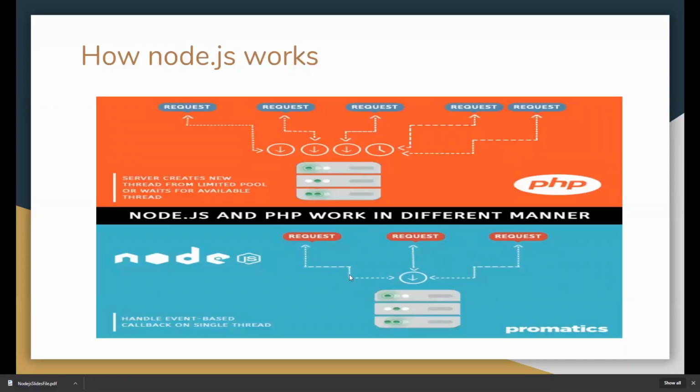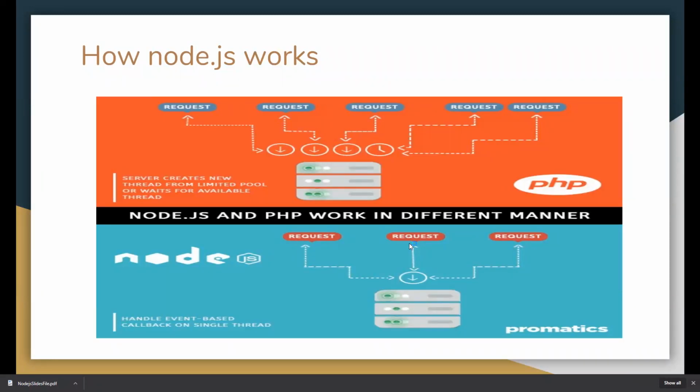But in Node.js, we can send multiple requests at a time, and Node.js will process them internally. It will not wait for another request. It can take multiple requests at a time.